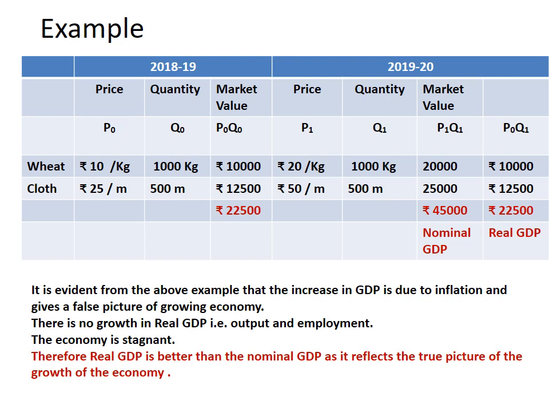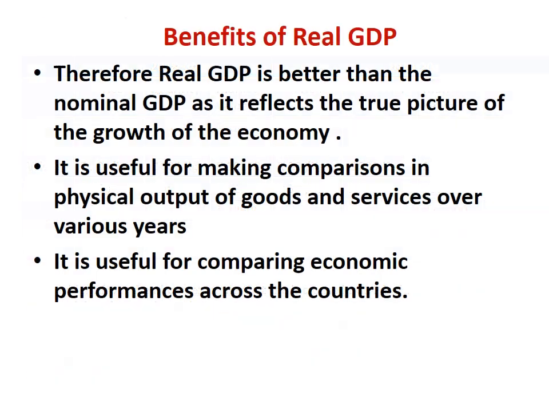So it is evident from the above example that the increase in GDP is due to inflation. Increase in nominal GDP is due to inflation, and it gives a false picture of a growing economy. There is no growth in real GDP, that is, there is no growth in the output, neither is there any growth in employment. So the economy is stagnant, it's not growing. Therefore, real GDP is better than nominal GDP as it reflects the true picture of the growth of the economy.